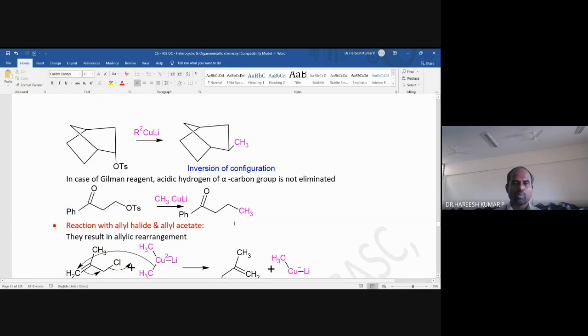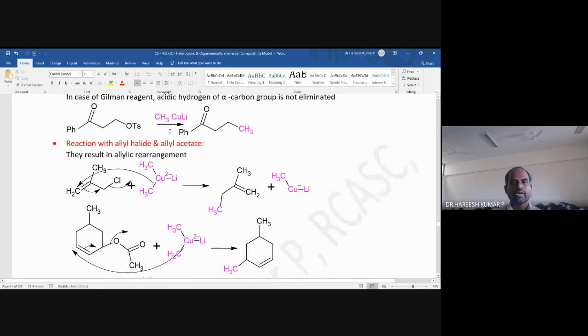I will take one more example also. So here, reaction with allyl halide. Allyl halide means C double bond CH CH2Cl. This group is called allyl chloride. Okay, the C double bond CH CH2 group is called the allyl group.